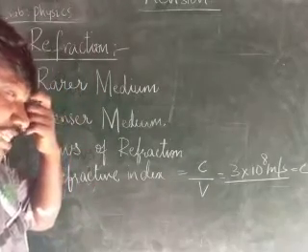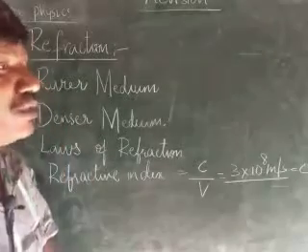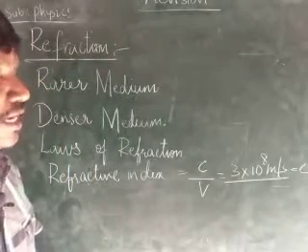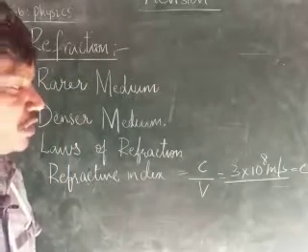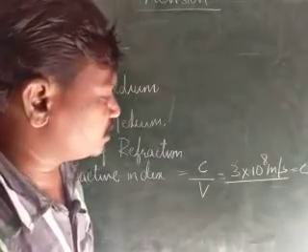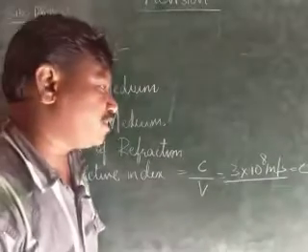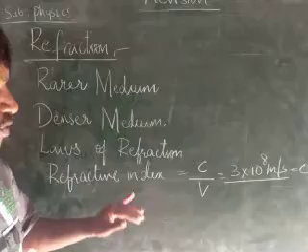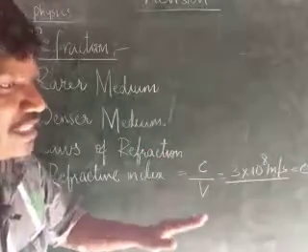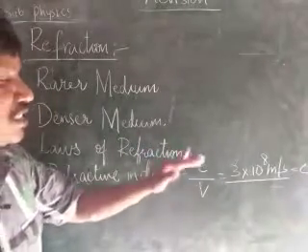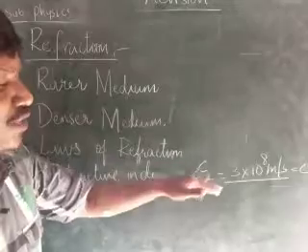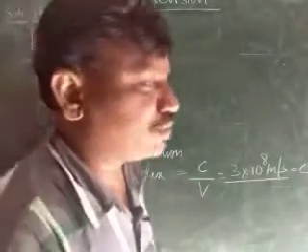Whereas V is the speed of light in the medium. It can be any medium, children. The speed of light in the medium is V, whereas C is the speed of light in the vacuum. Therefore, refractive index is defined as the ratio of the speed of light in vacuum to the speed of light in the medium, children.